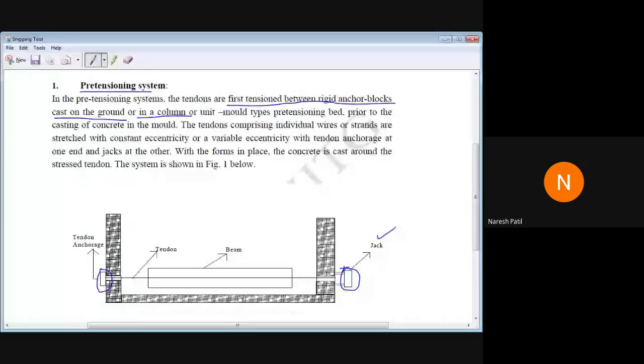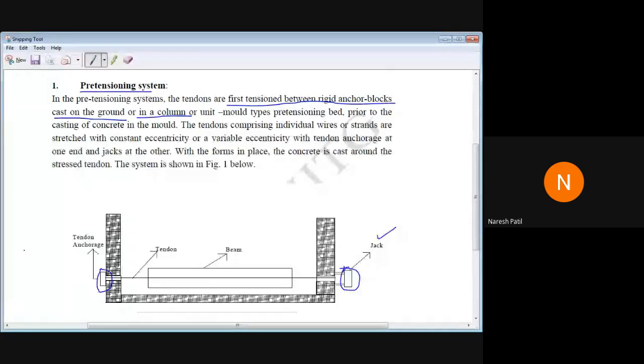I'll share a YouTube video. You can go through that and actually see how the cables will be tensioned by using the hydraulic jack. After this session, I'll share the link of that video so you can easily understand how the cables will be stretched using the hydraulic jack system.